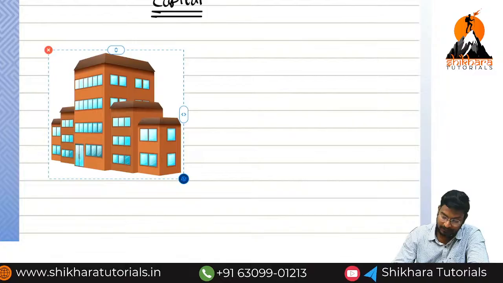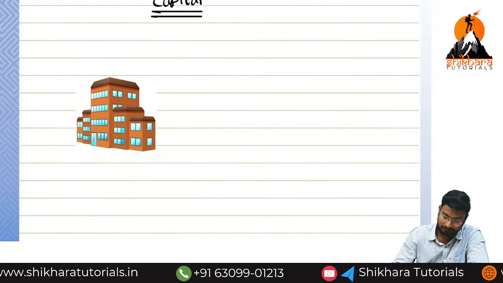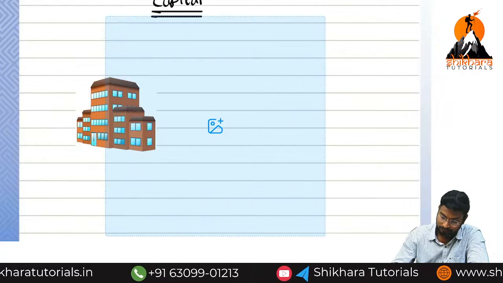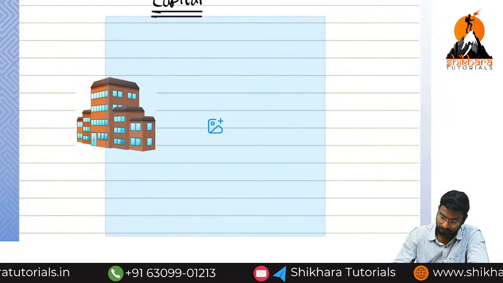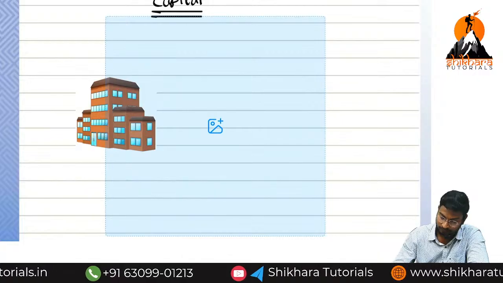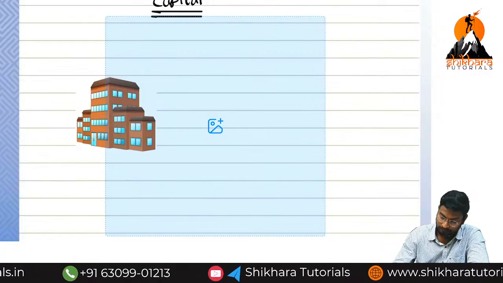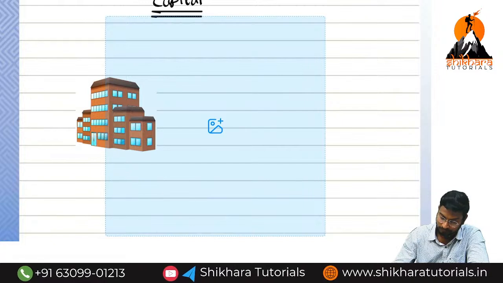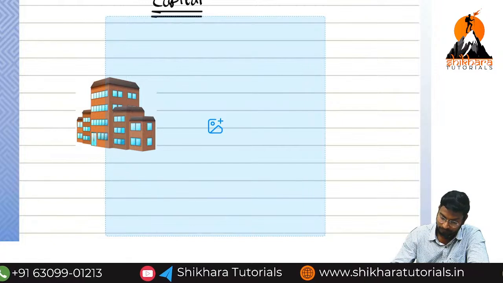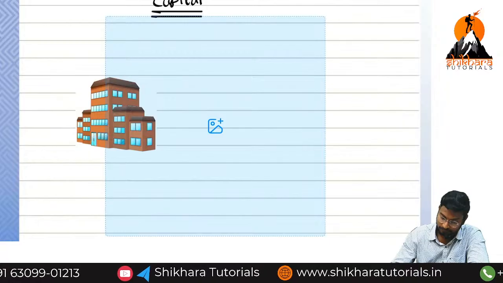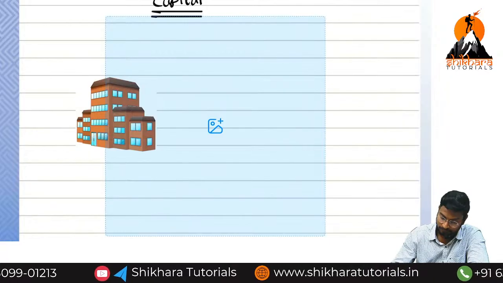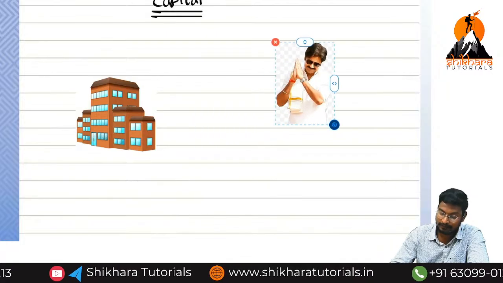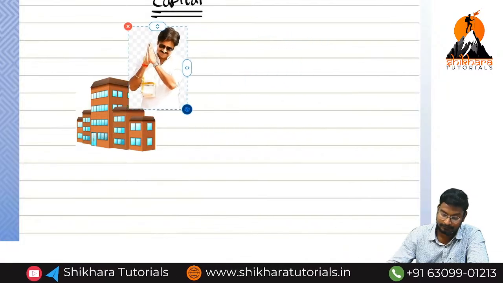This is our business. Pawan Kalyan is the owner.